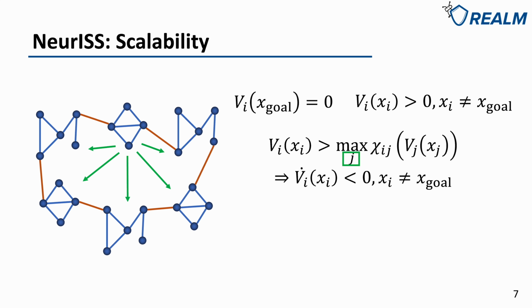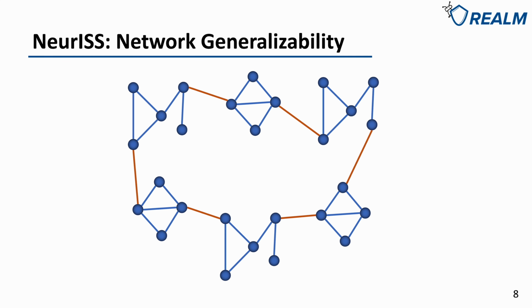To make the condition fully decentralized, we present in our paper a new result that this maximum only needs to be taken over the neighbor subsystems of i. This makes the conditions of ISS Lyapunov functions depend only on the neighborhood of subsystems, so they are now fully decentralized. Then, do we need to find a specific ISS Lyapunov function for each subsystem?